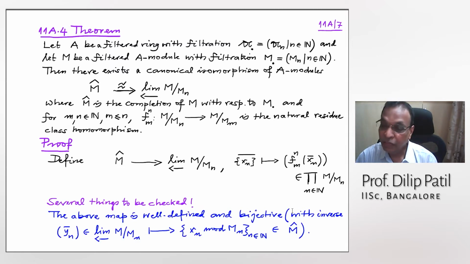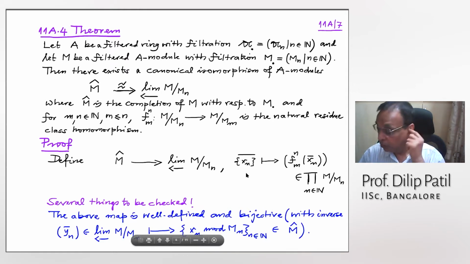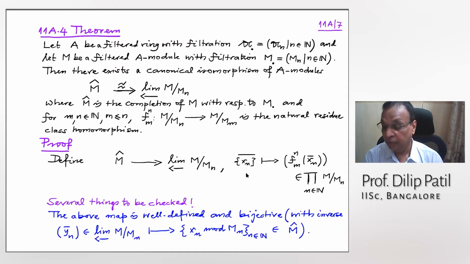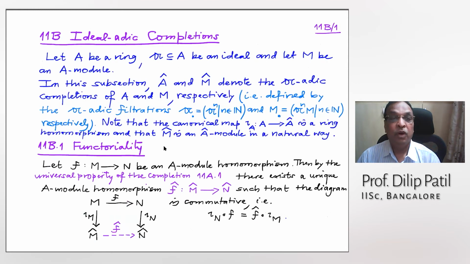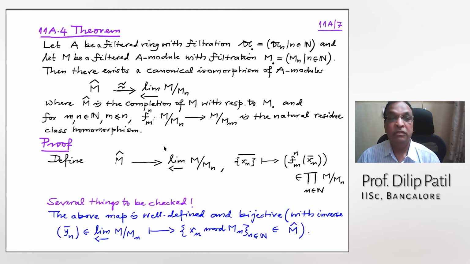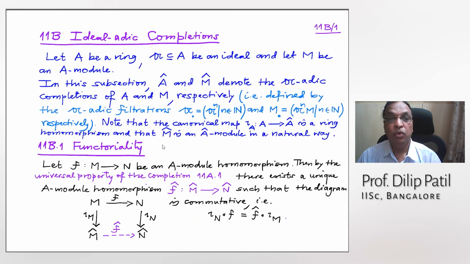So check that. If you want, you don't take this inverse in the bracket, you forget it. Check somehow that it is bijective. Bijective you can check by using injective and surjective. So a lot of dirty checking is there, but at least once in a life we have to do that, like tensor product. All right, so now the next one is, now I am going to stick to ideal adic